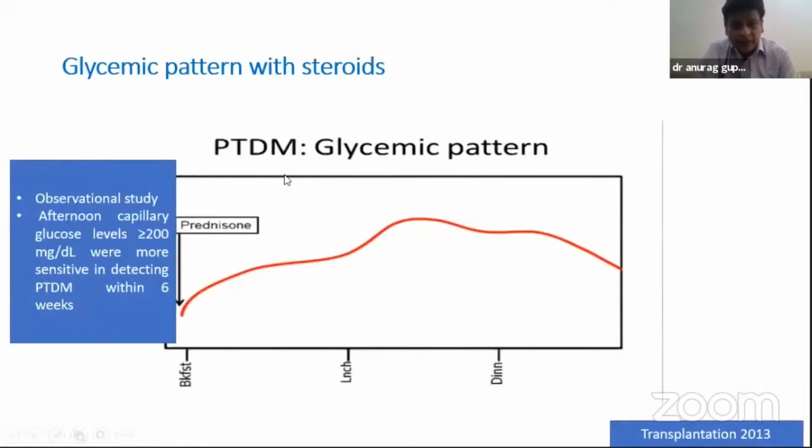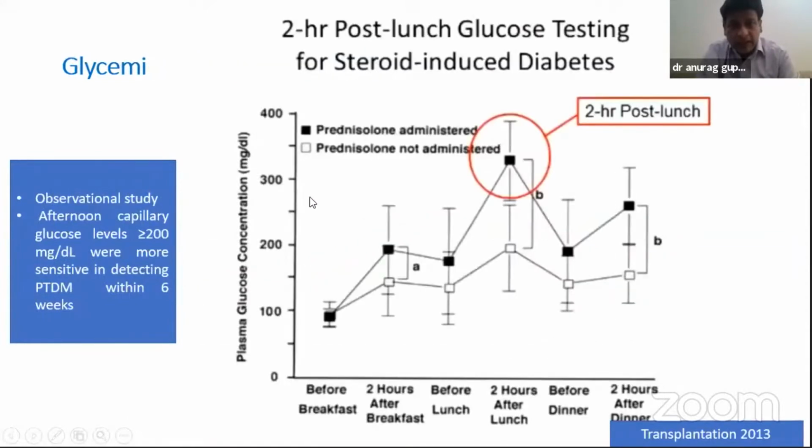If you give steroids, what will the glycemic pattern be? The maximum rise in sugar will be 2 hours after lunch. Observational studies have shown that an afternoon capillary glucose level of more than 200 was more sensitive in detecting PTDM within 6 weeks.